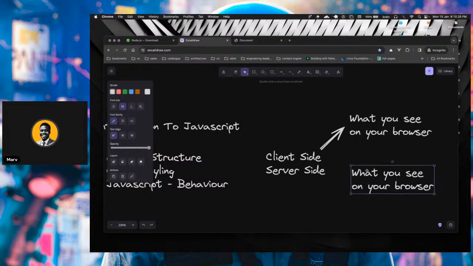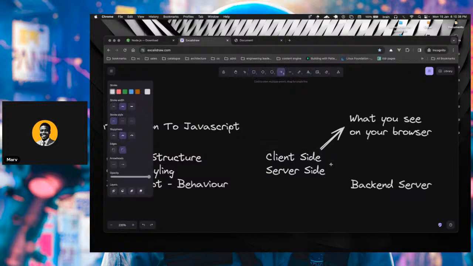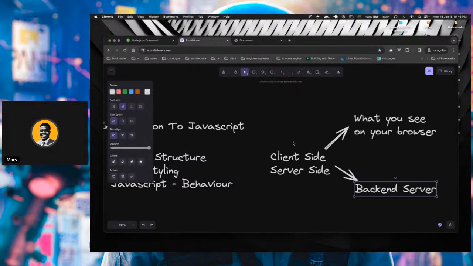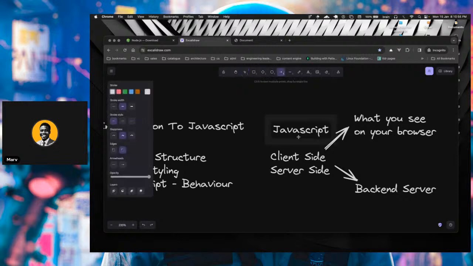All right, and then for the backend or for the server, we're basically referring to, let's just call this your backend server. That's what we mean by server side. So you can use JavaScript on both the server as well as on the client. And by the way, if you have any questions, please feel free to drop it in the chat, so we can take it immediately. Okay, so this is noted: JavaScript can be used on the client side and on the server side.